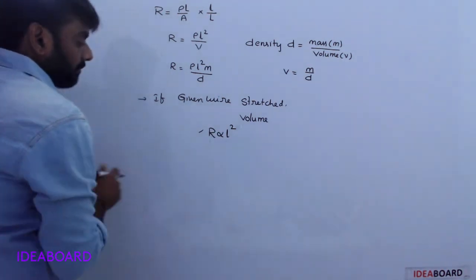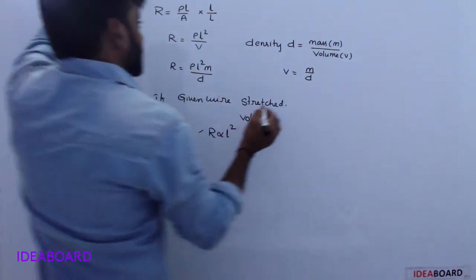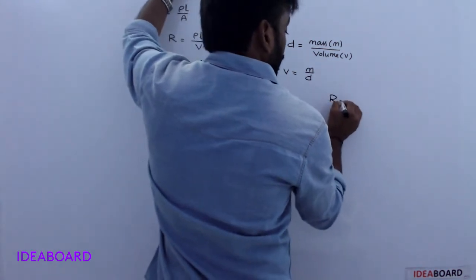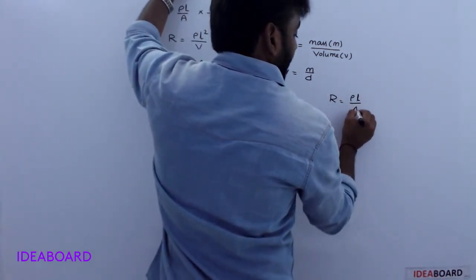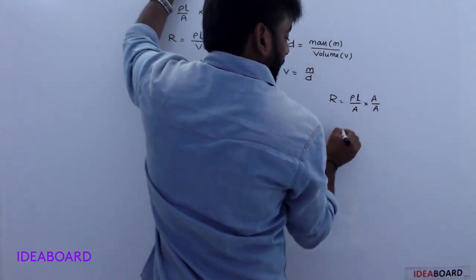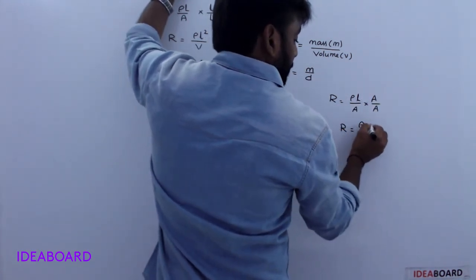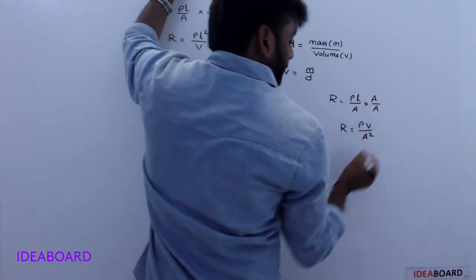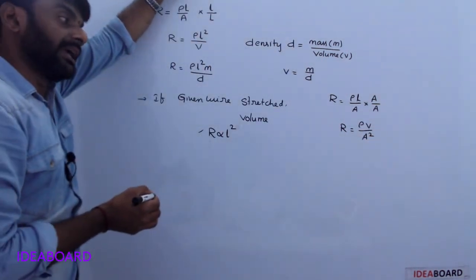Next, another one: R is equal to rho L by area, multiplied and divided by the area. Length into area is volume. So R is rho into volume by A square.